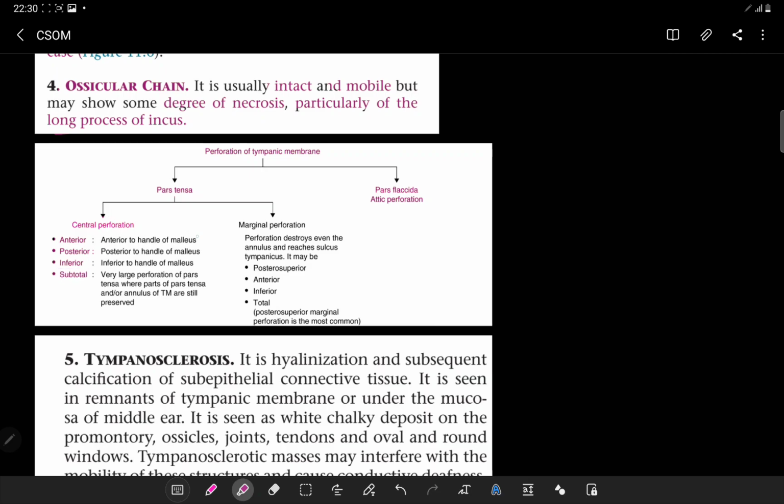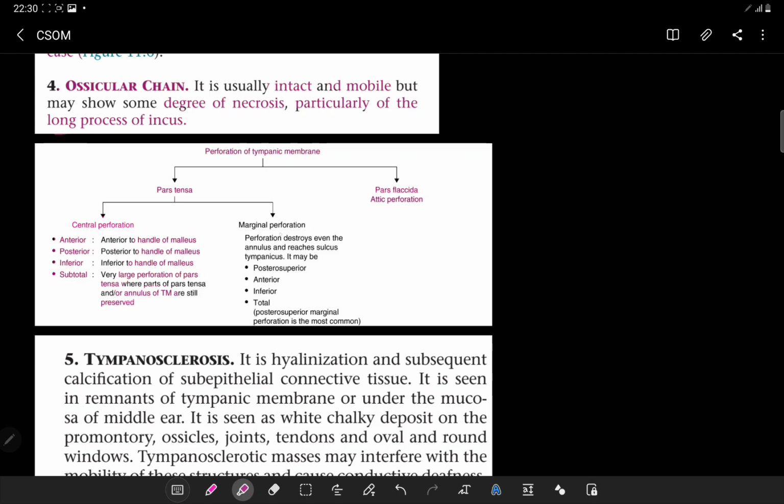Basically, anterior to the handle of malleus, we say the perforation is anterior. Posterior is basically posterior to the handle of malleus, and inferior is inferior to the handle of malleus. Subtotal is a very large perforation of the pars tensa, with parts of the pars tensa or annulus of the tympanic membrane still preserved. The thing about the central perforation is that the annulus has to be preserved.